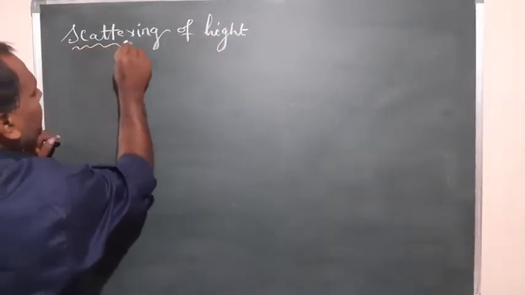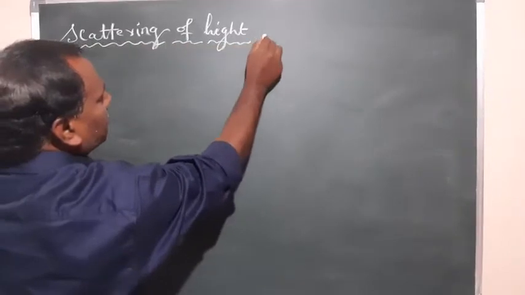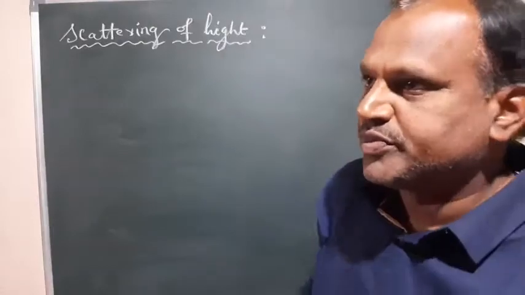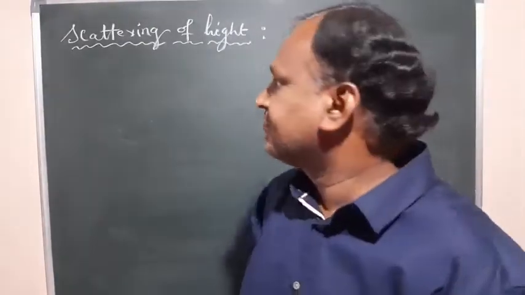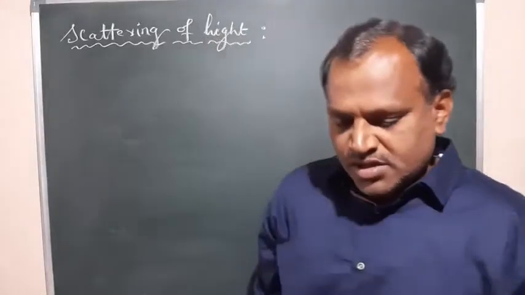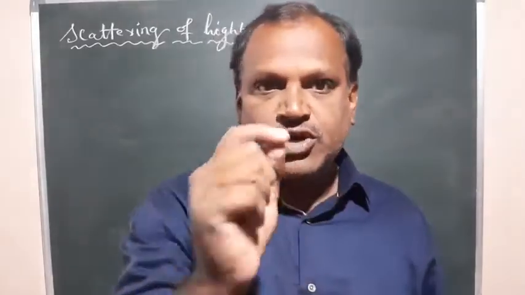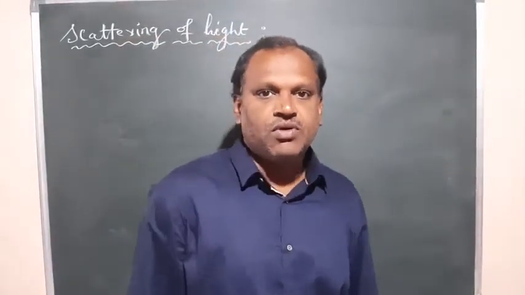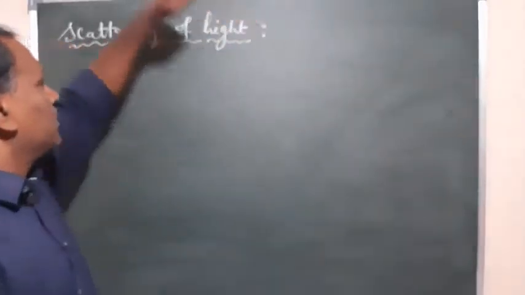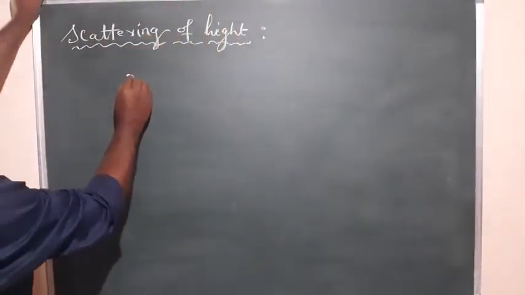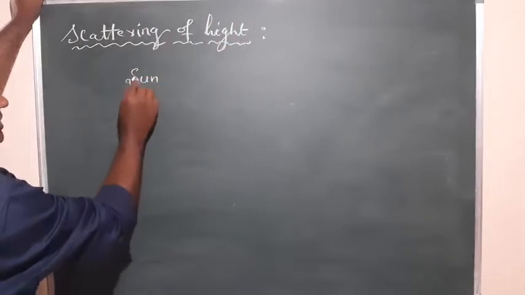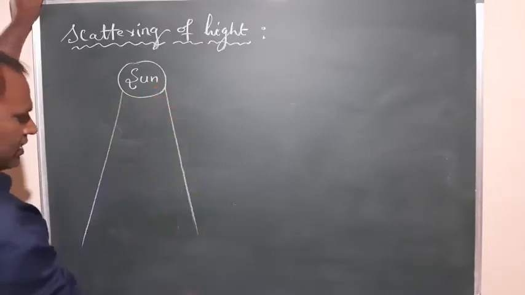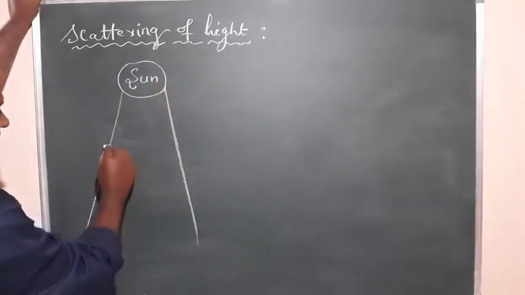So this is a very interesting and naturally observable phenomenon in the atmosphere where light travels. What is scattering? After discussion of one or two examples, we can define what scattering of light is. Let it be here you have the solar light, or sun. You can observe the radiations like this, that is light.